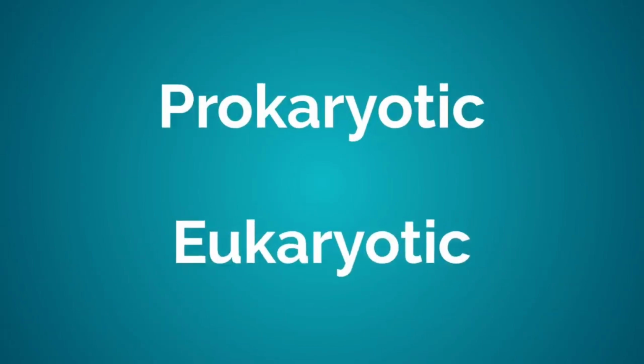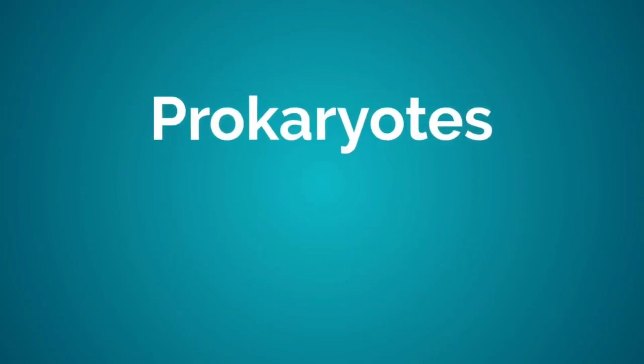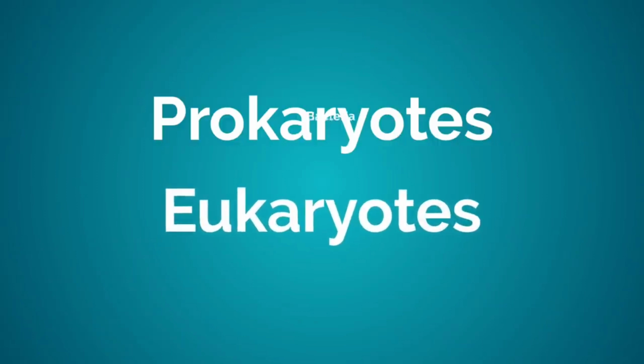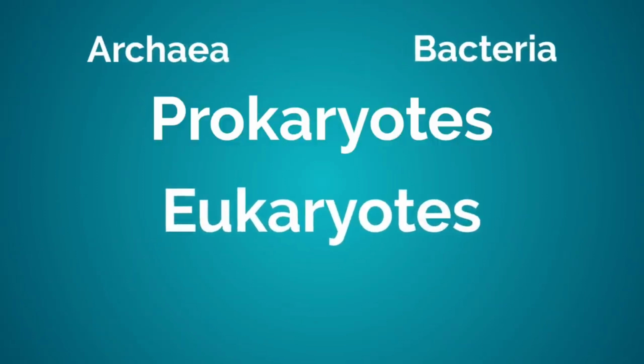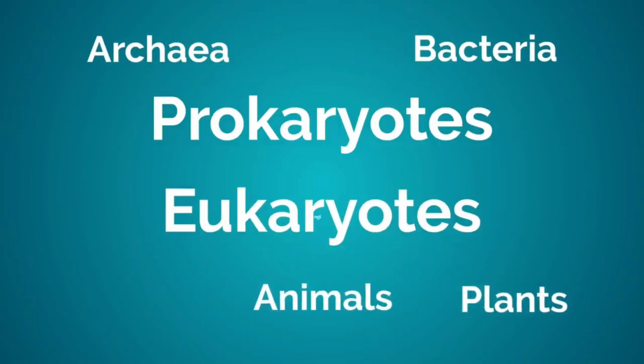In this video, we are going to have a look at the similarities and differences between prokaryotic and eukaryotic cells. All cells are either prokaryotic or eukaryotic. Organisms with prokaryotic cells are called prokaryotes, and organisms with eukaryotic cells are eukaryotes. Bacteria and archaea are prokaryotes, whereas plants, animals, fungi, and all other organisms are eukaryotes.